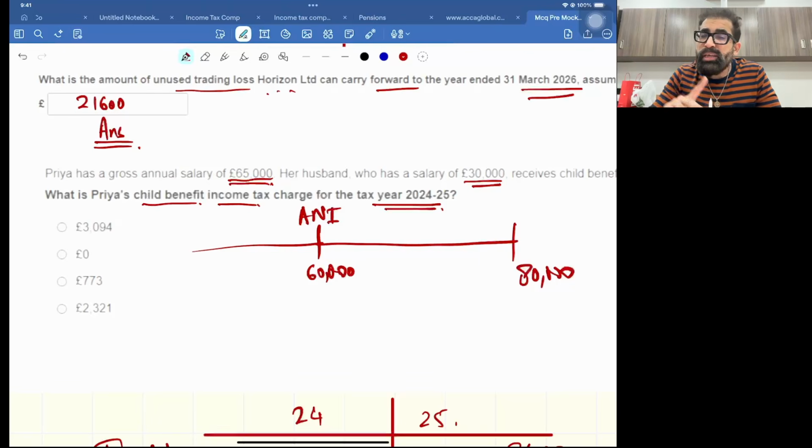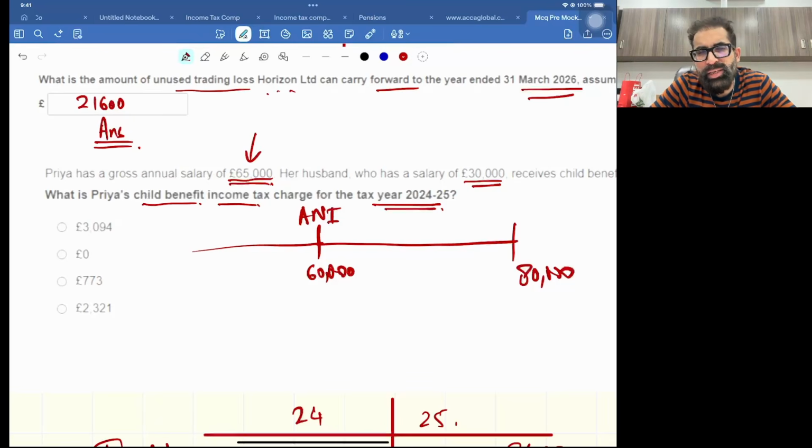But if your ANI is more than 80,000, then you need to return 100%. But if your ANI is between 60,000 and 80,000, then you need to return it by applying a certain percentage on your child benefit. So in this question, this lady's ANI is 65,000.